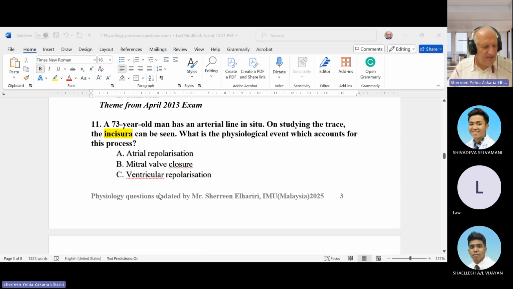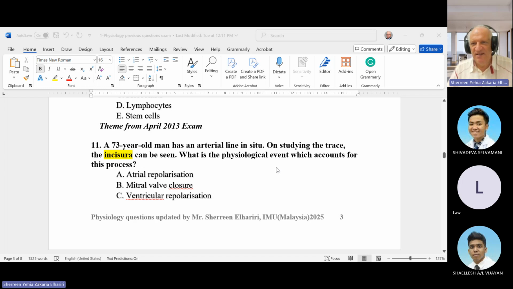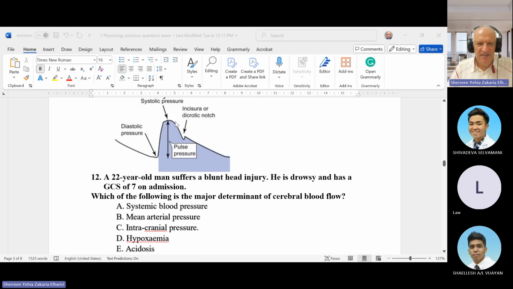Again, we go back to something related to cardiology. A 73 years old man has an arterial line in situ. In a study, an incisura can be seen. What physiological event accounts for this process? So actually, this is a picture of the aortic systolic blood pressure and diastolic blood pressure, and you can find there is a notch here. This is the notch, we call it the incisura. This incisura is the notch in the arteriogram or the arterial line measurement.